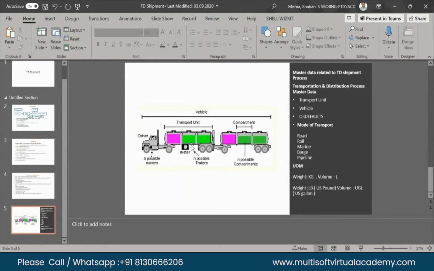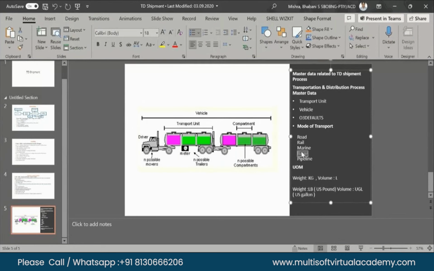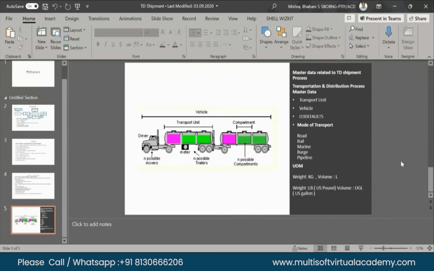In the delivery scenario we mostly use trucks. Rail we have also used, but only sometimes. Mostly in the TSW scenario we use rail, pipeline, and barge. Whenever we say barge, it's a kind of big floating device, like a ship.